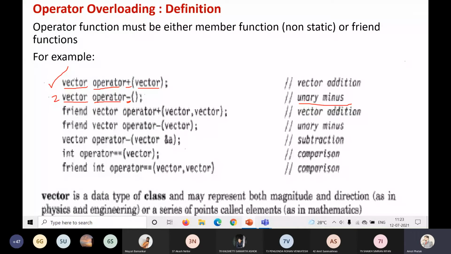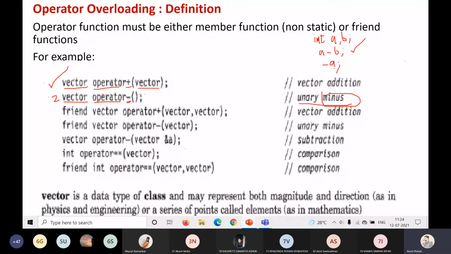For example, I can use the minus operator in two ways. I'm just explaining how I use the unary minus operator. Suppose I have the variables integer a, b, and I write the statement a minus b. In this case, this minus becomes the binary operator, since it has two operands, a minus b. But I can also use the minus sign as a unary operator, as when I write minus a.